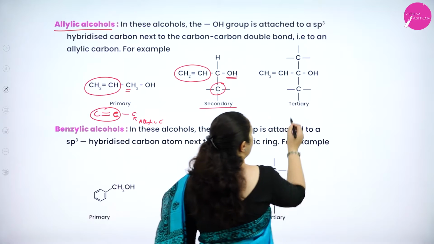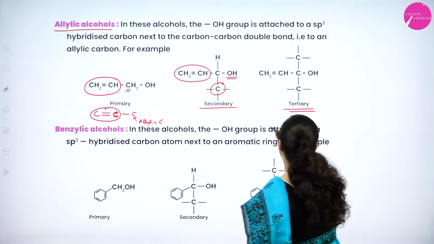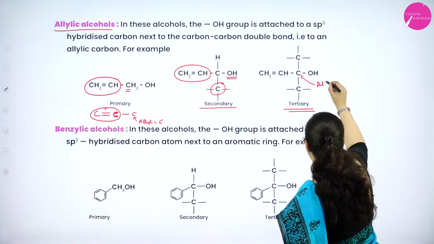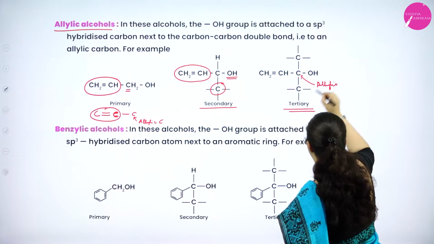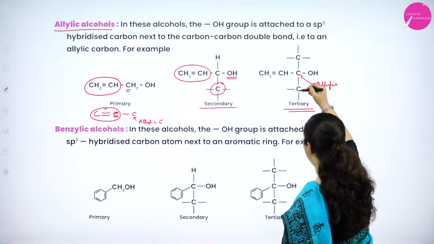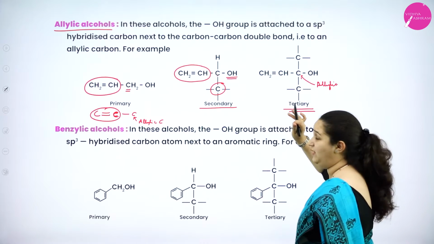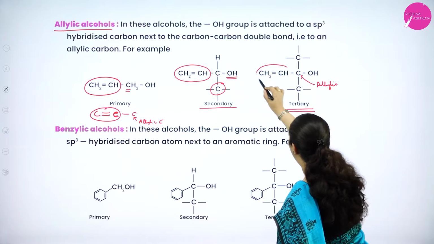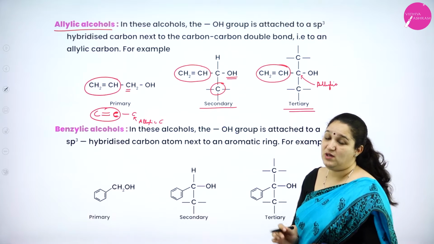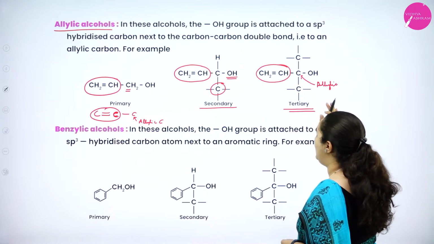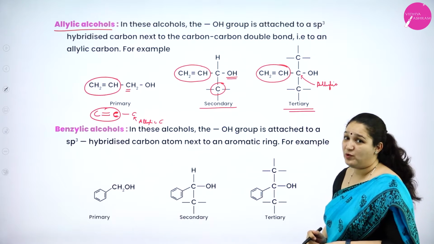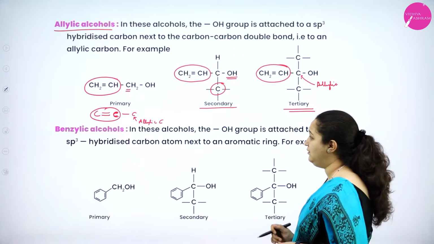Similarly, it can also be tertiary, that is, this is the allylic carbon. Okay, this is the allylic carbon to which OH group is attached, it has got 3 carbon neighbors, so it is tertiary as well, and among that 1 carbon neighbor is involved in carbon-carbon double bond. So it is a tertiary allylic alcohol. So I hope you have understood the classification here.